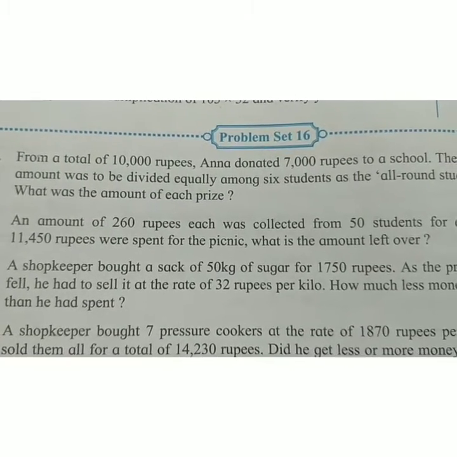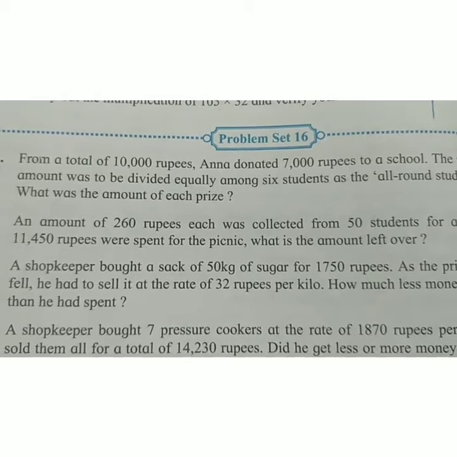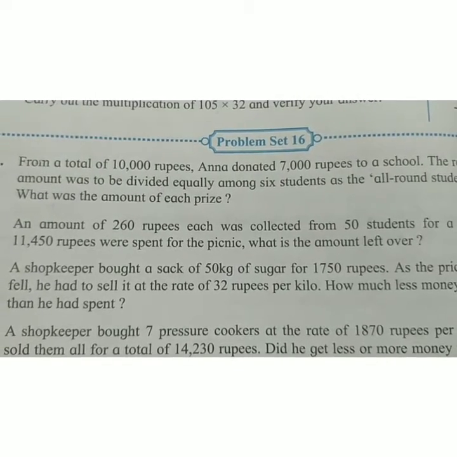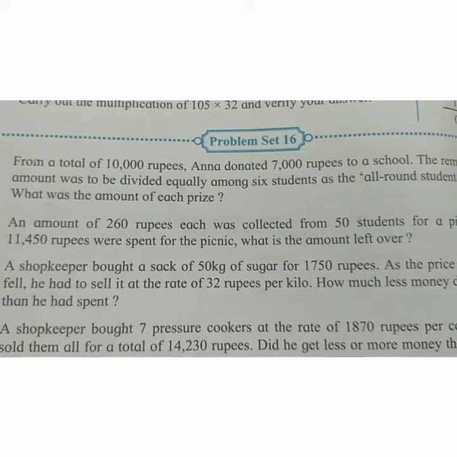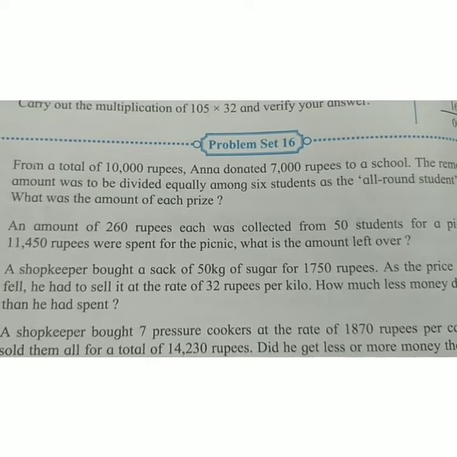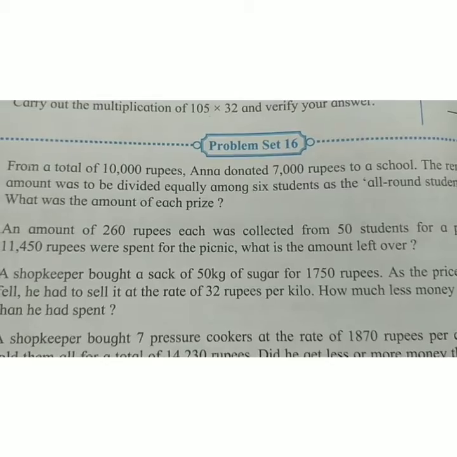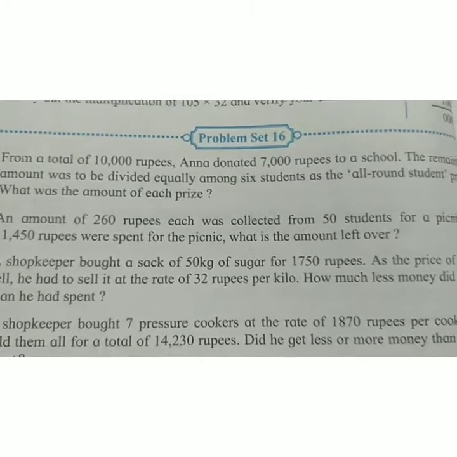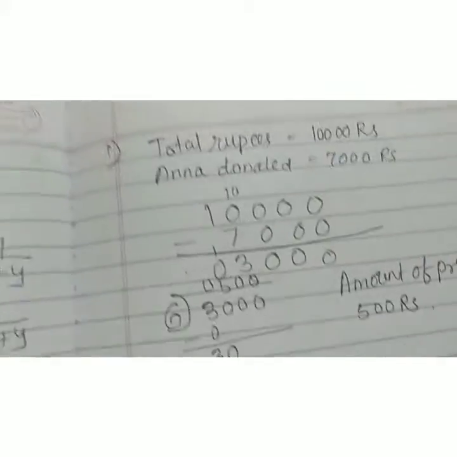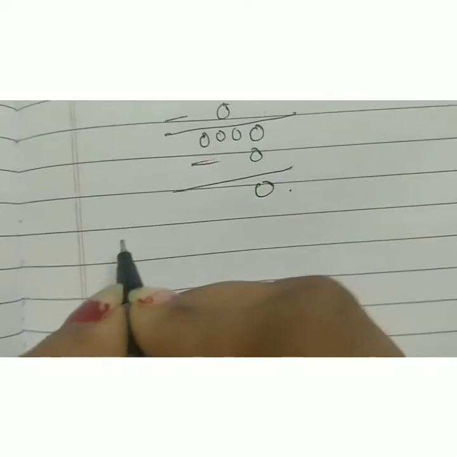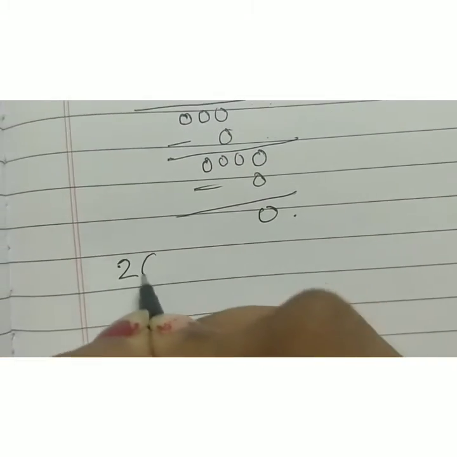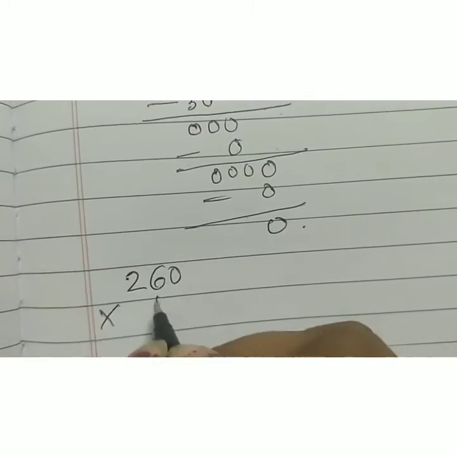Now you will have to calculate how much money was collected. Okay, what is the total when 50 students gave 260 rupees each? So let's multiply 260 by 50 students. Okay, so I'm going to do it here. 260 multiplied by 50.